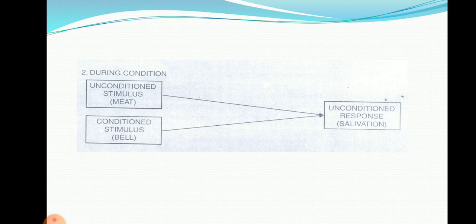But now, whenever he put meat in front of the dog, at that time he rang a bell. So ringing the bell is a conditional stimulus. After several such events, the ringing of the bell also creates a response, that is, salivation occurs in the dog.